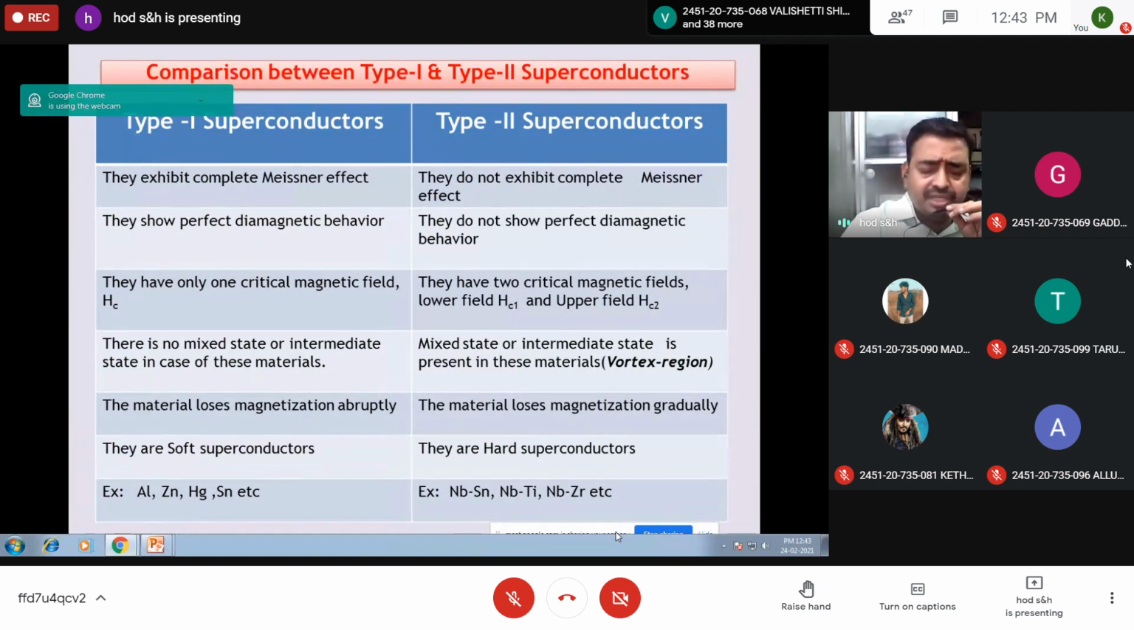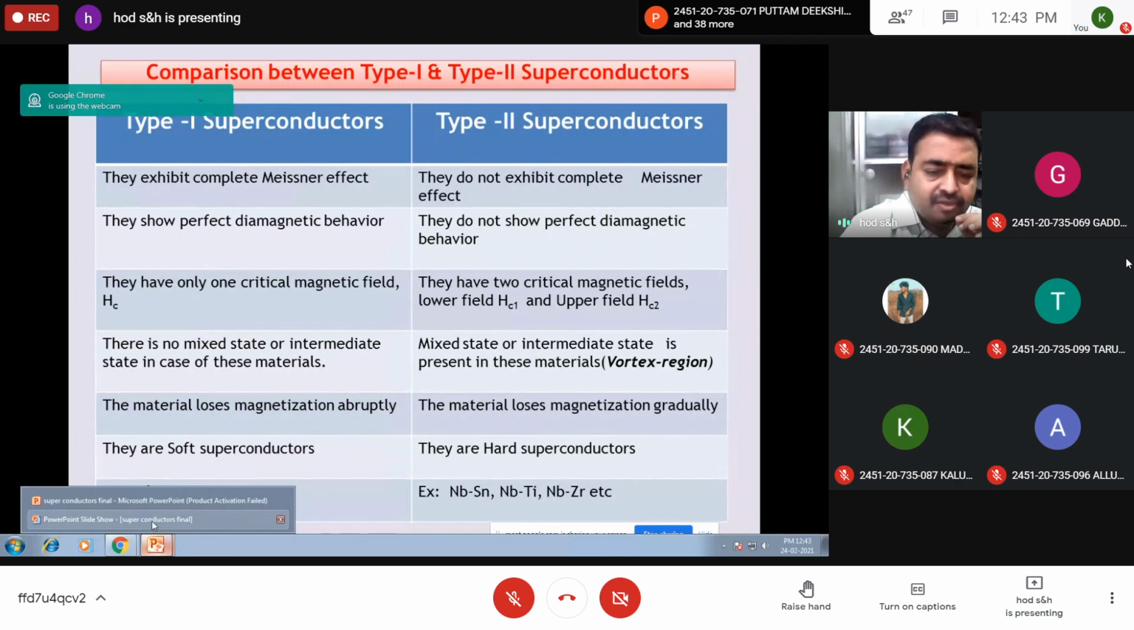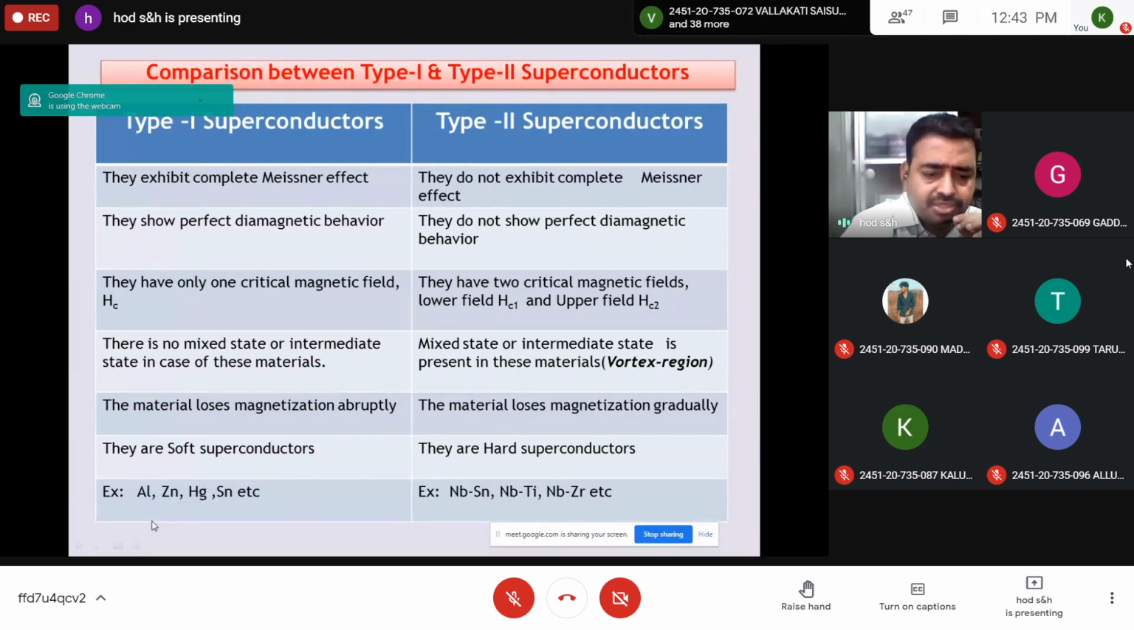Shall I proceed for the next topic? Students, girls, yes, sir. This I will share the notes, otherwise you take the screenshot.